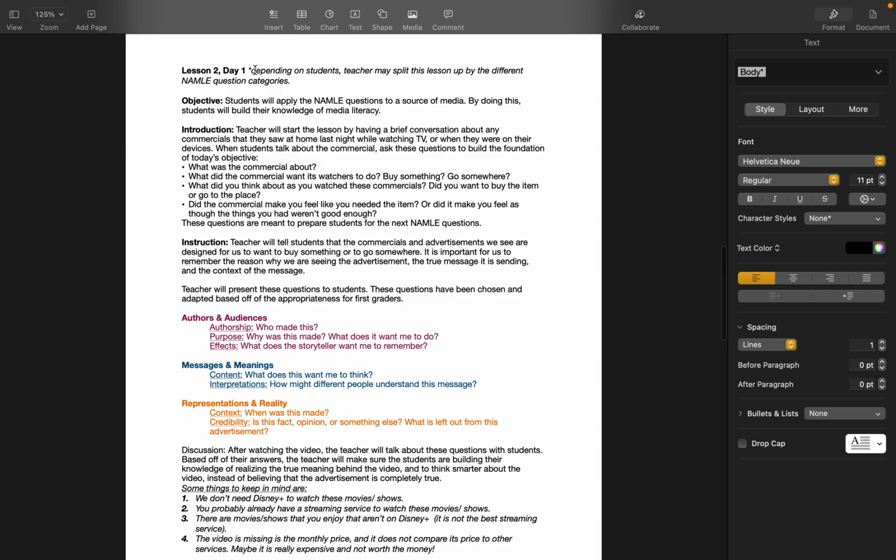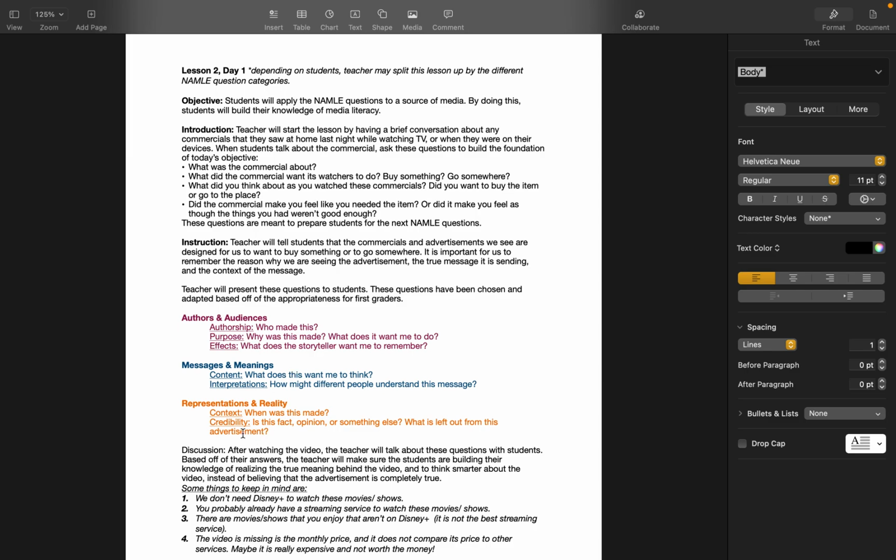Lesson 2, day 1 could be broken up into actually 3 different sections according to the different NAMLE question strategies. So looking down here, it could be broken into 3, or depending on your group, like I think with my group right now, I could tackle all 3 in one day.